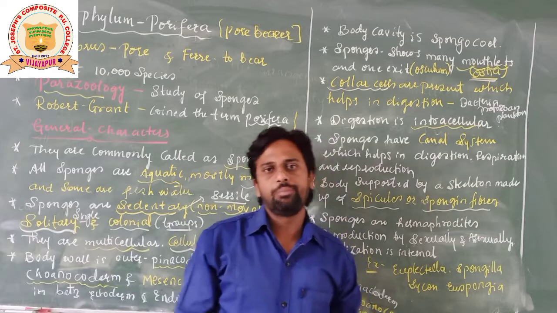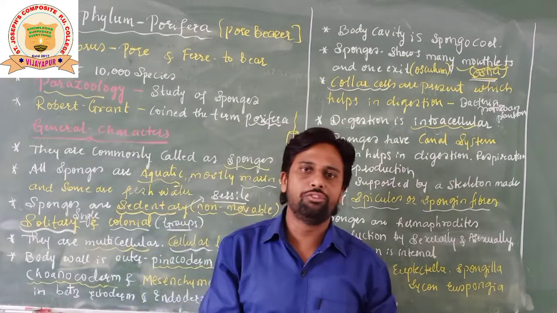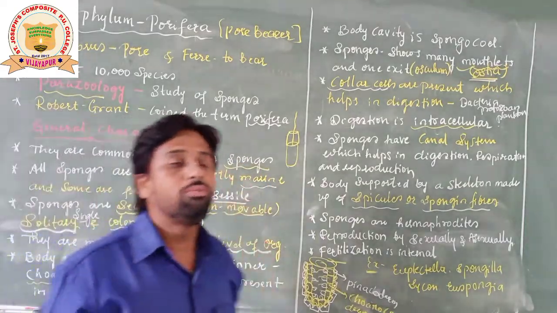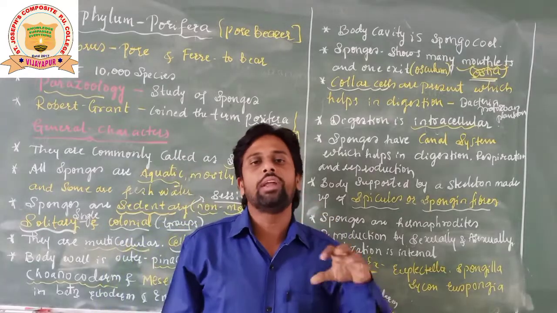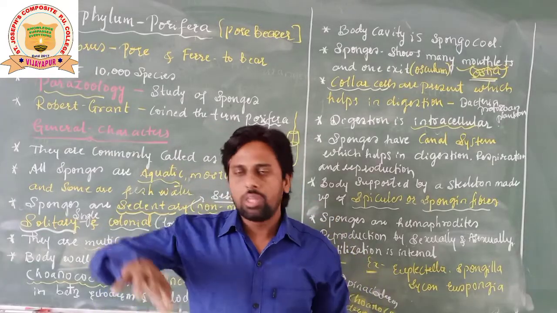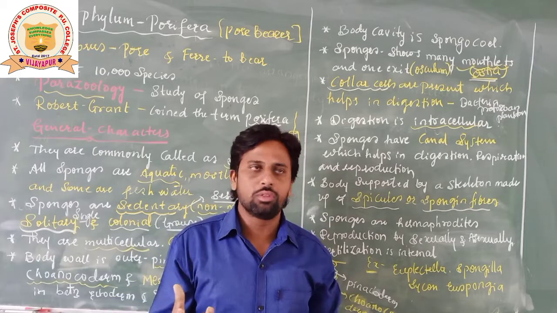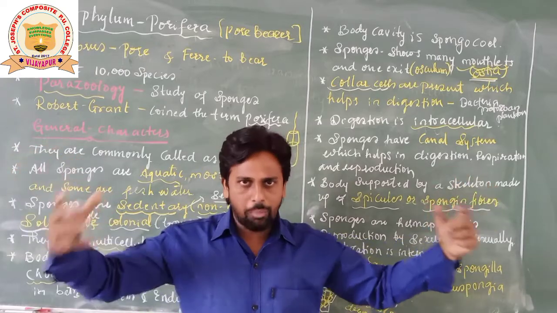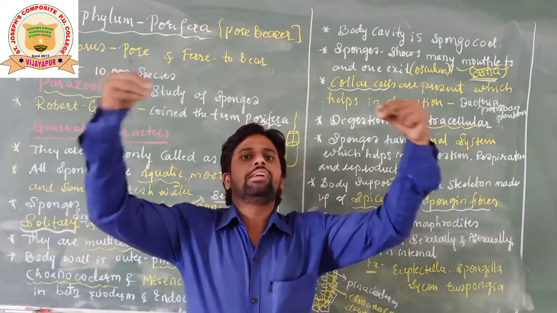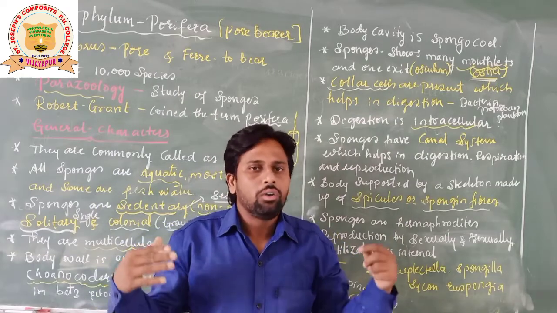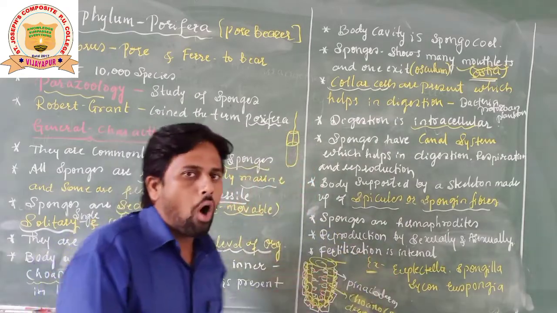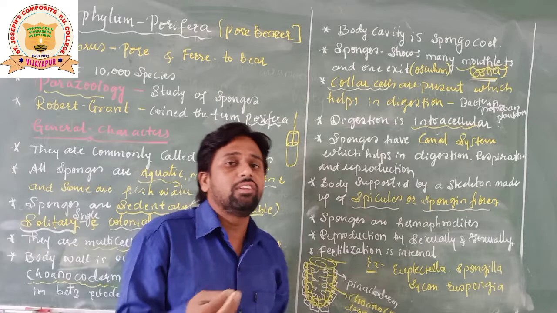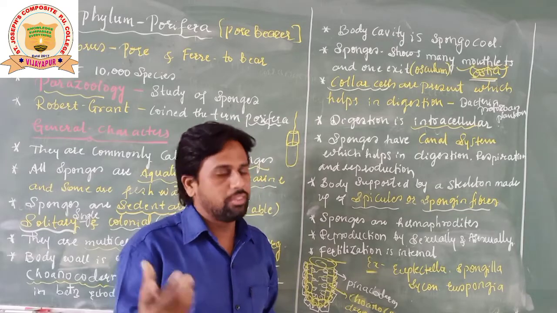Digestion in the sense what? See, whatever food the sponges want to eat, obviously they are sedentary and sessile; they cannot move from one place to another, as they are attached to a substratum. What happens? The water contains many microbes, like what here? Bacteria, protozoans, planktons, everything is present inside the water, and when that water enters the sponges through the ostia, it brings the necessary nutrients. Along with the nutrients, it also brings what here? Oxygen, which is present inside the water.